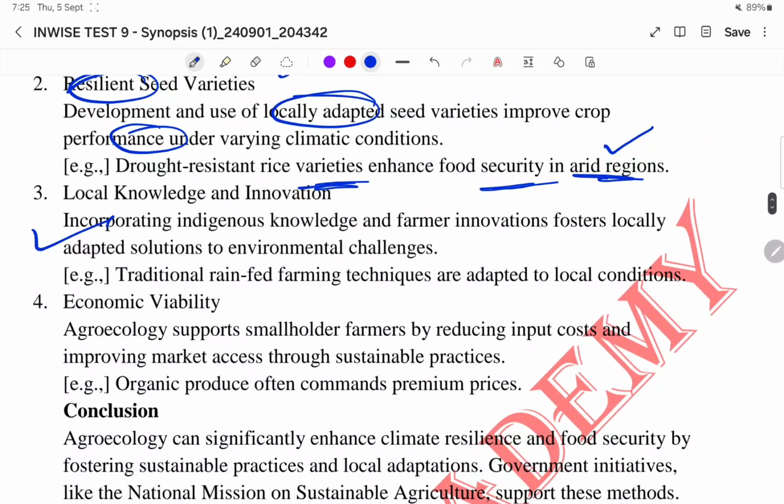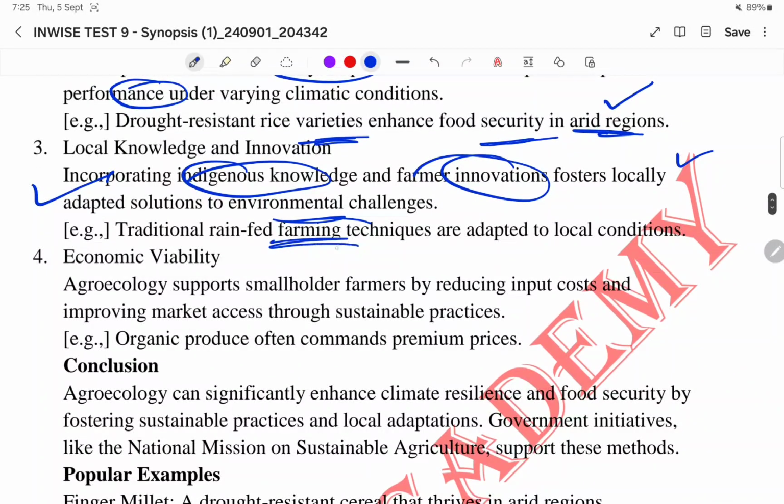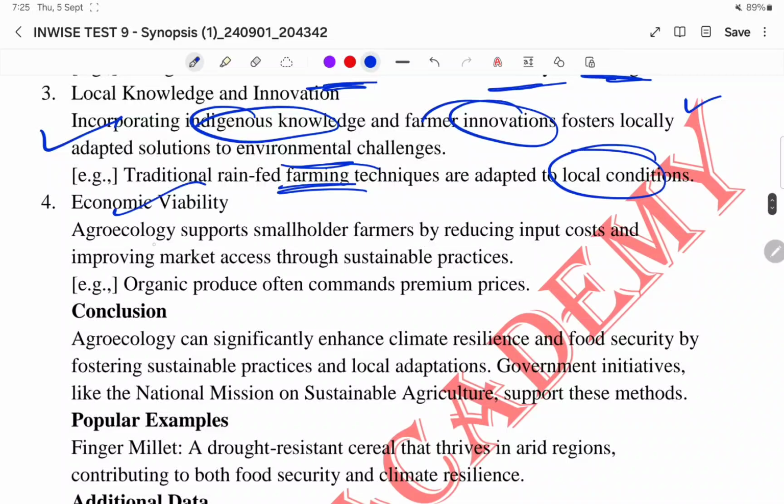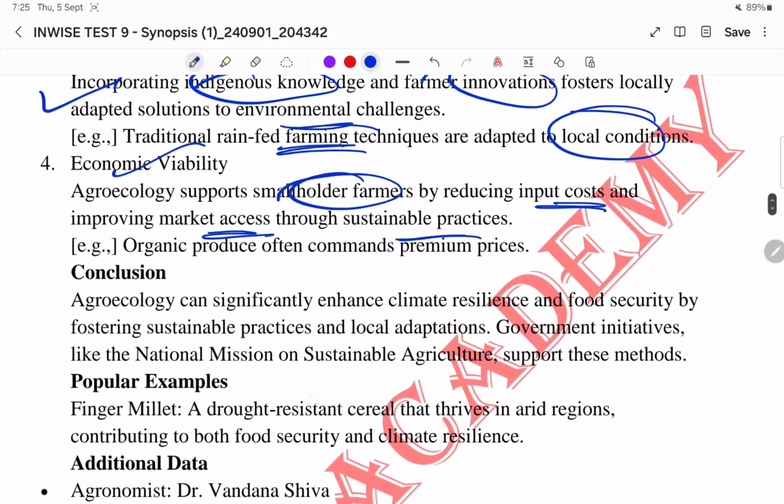Then local knowledge and innovation, incorporating indigenous knowledge and farmer innovations, they foster locally adapted solutions to environmental challenges. Traditional rain-fed farming techniques are adapted to local conditions. Then economic viability, agroecology, they supports the smallholder farmers by reducing the input cost and improving the market access to sustainable practices. So organic produce often commands the premium prices in urban markets, right?